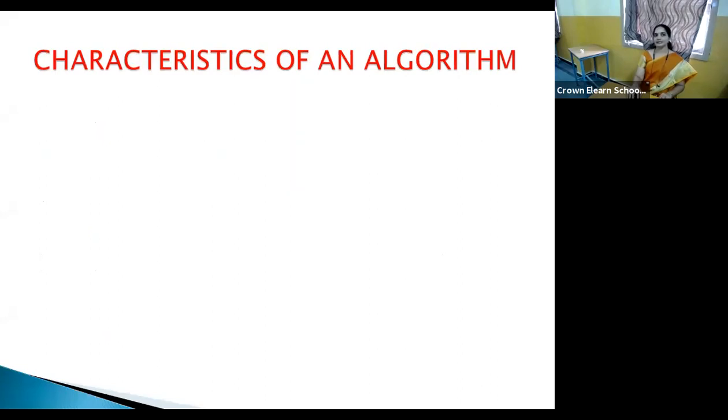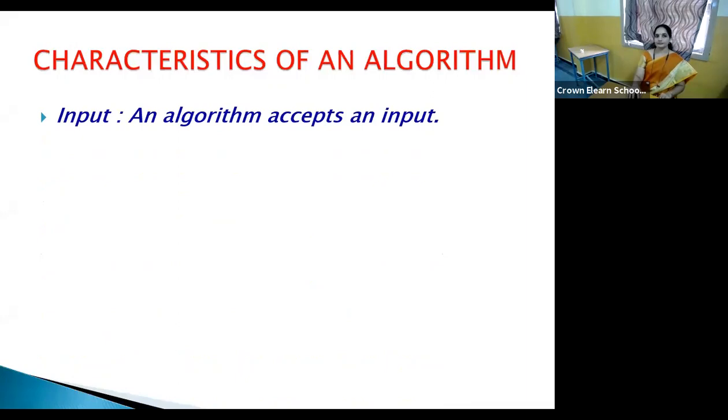Now let's have a look at the characteristics of an algorithm. Input. Usually an algorithm accepts an input. It may have a single input or many inputs. This input gets processed through different steps, and then finally we get output.